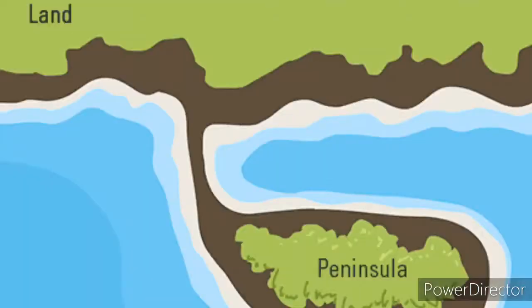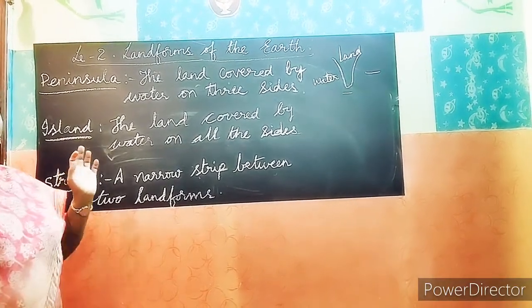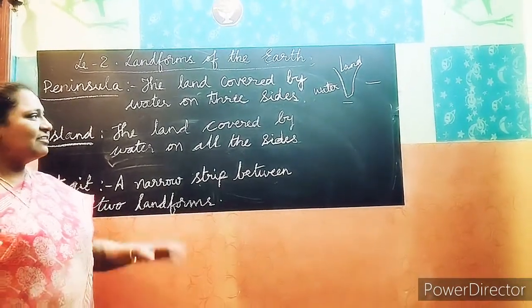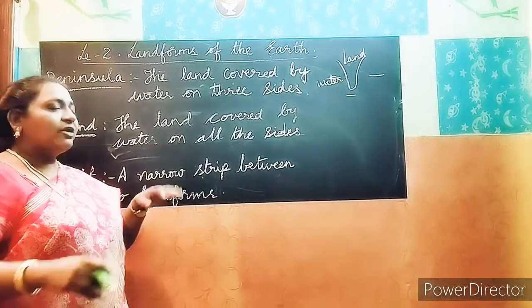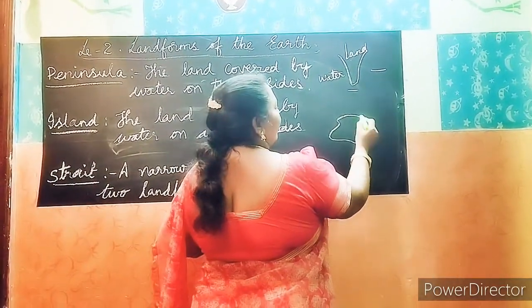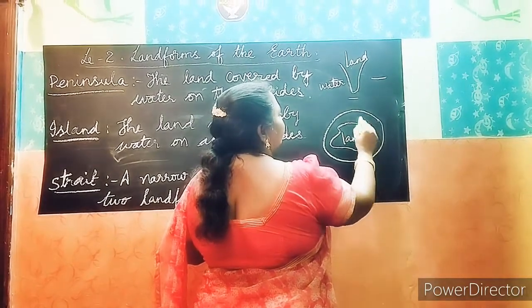Next we go to island. What is an island? You would have gone now with your parents to Bhavani Island and all like that. Island means it's a land covered by water on all the sides. See, the land is like this, it will be covered by water on all the sides. This is the land and this is the water.